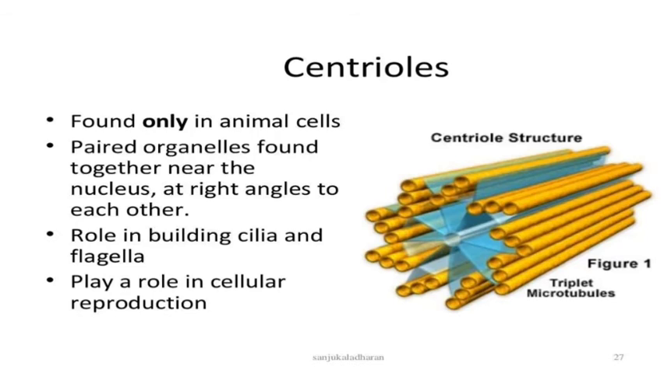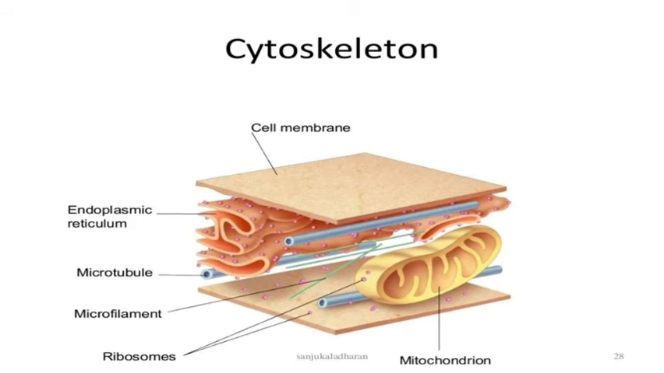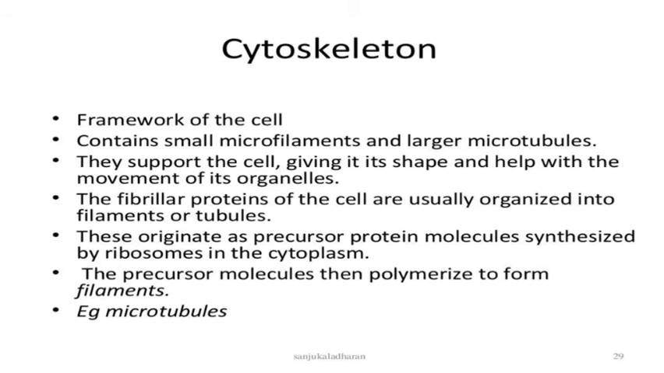They are responsible for cell division. They are used for building the cilia and flagella. The centrioles and some microtubules and microfilaments make the cytoskeleton. Like our human skeleton, the cytoskeleton is formed. The cytoskeleton is mainly responsible for maintaining the cell shape and for movement of the cell organelles.